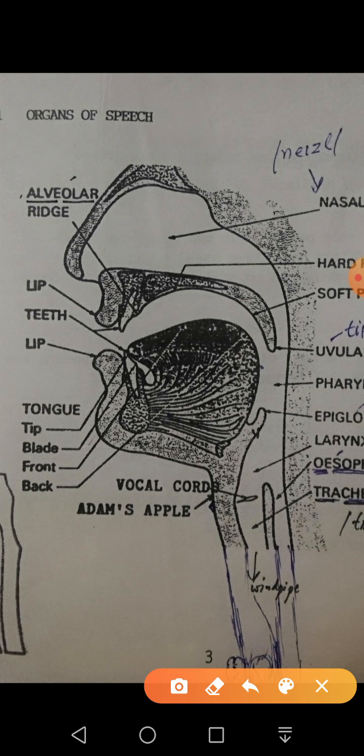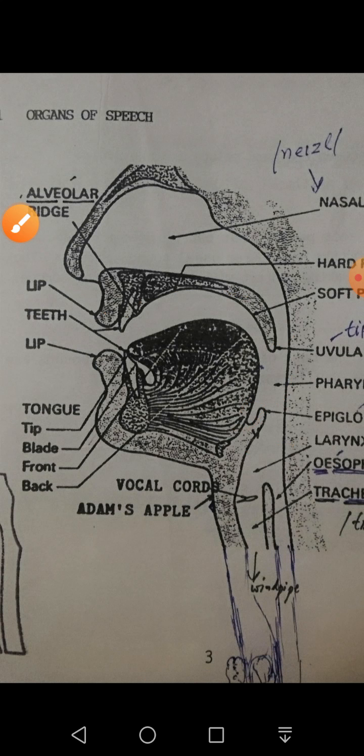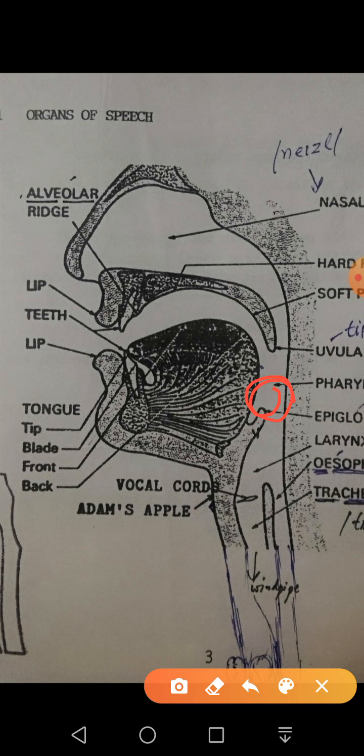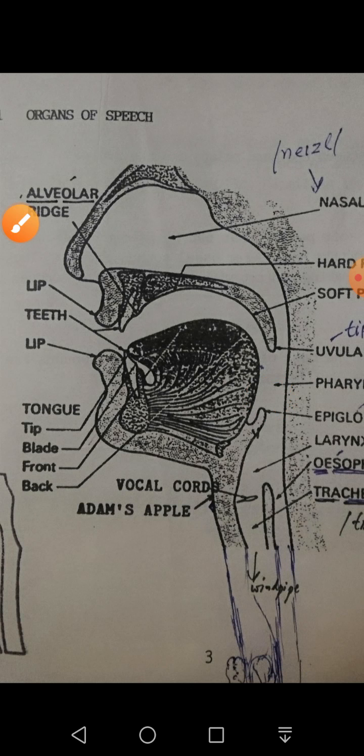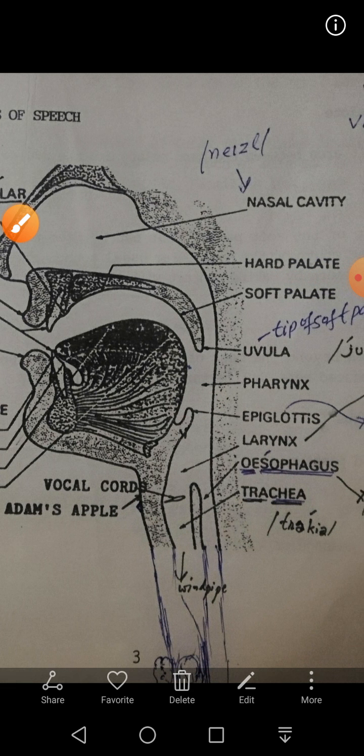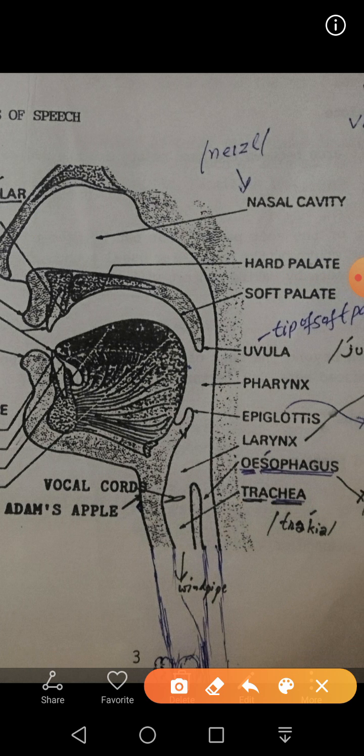So upper articulators are lips, upper lip, teeth, alveolar ridge, hard palate, soft palate, uvula. Now here we come to the epiglottis and pharynx. The pharynx is an area beyond the back of the tongue. So this area is known as the pharynx. No English sound is produced here, but then we come to the epiglottis, and then the larynx. Larynx means windpipe. Then esophagus means food pipe. This is the esophagus, and windpipe is also known as trachea.